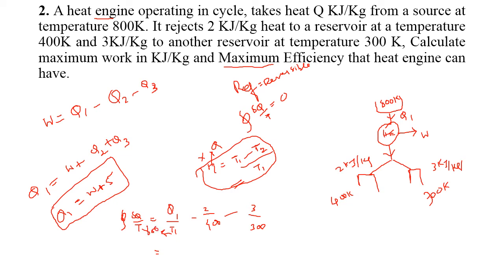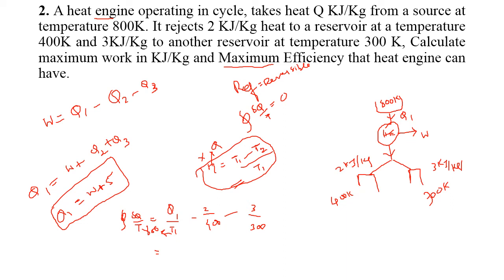So what is the answer once you get it? Minus 2 by 400, and just a second, minus 3 by 300.